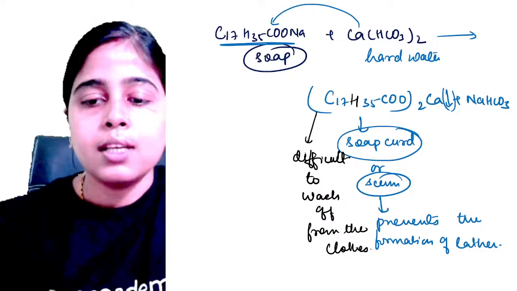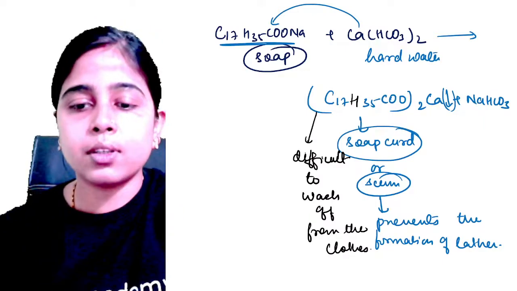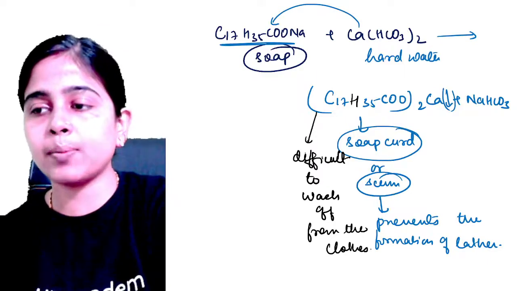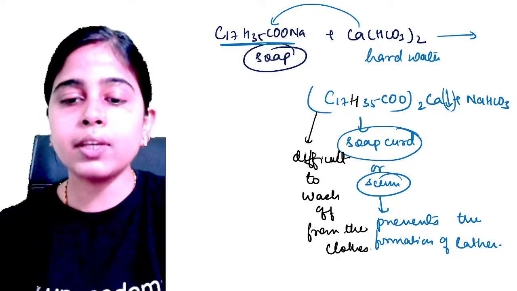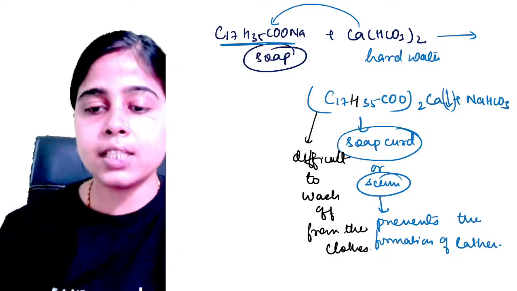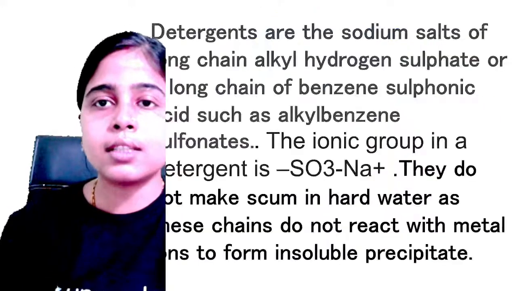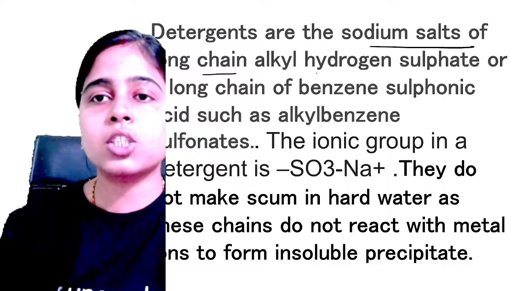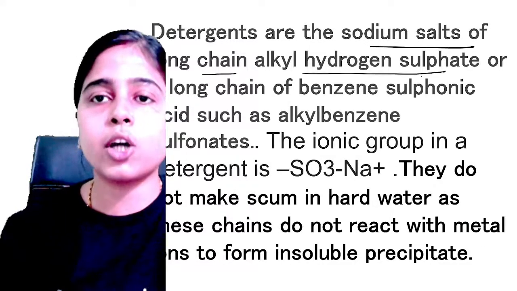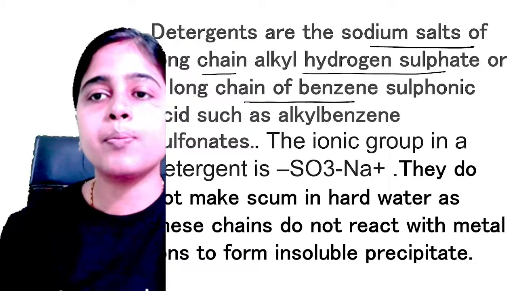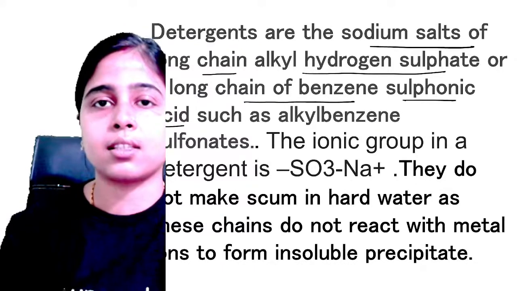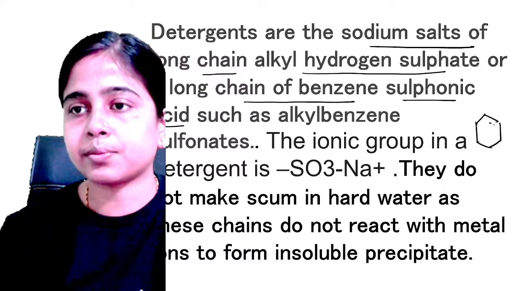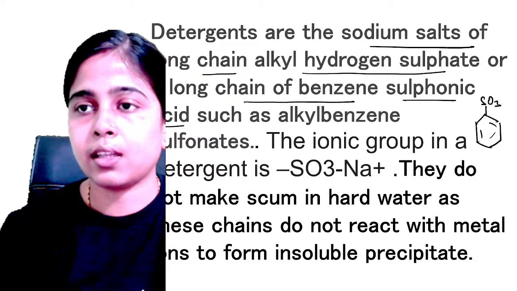Clear? Now, synthetic detergents are used in place of soap in domestic or laundry places. Now, why are we using synthetic detergents? Let me explain. Your synthetic detergents are basically the sodium salts of long chain alkyl hydrogen sulfate, or you can say these are the long chain of benzene sulfonic acid, like this. This is the benzene sulfonic acid.